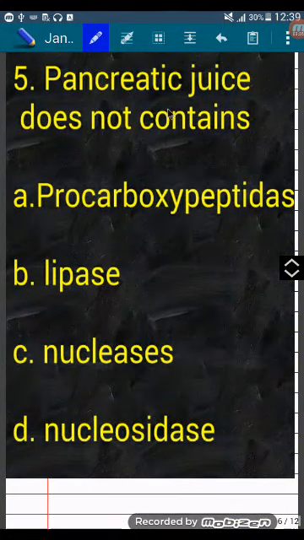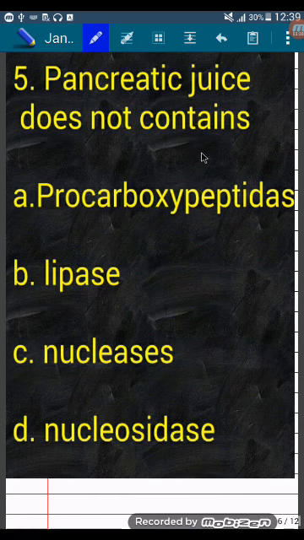Next question. Pancreatic juice does not contain A. Procarboxypeptidase, B. Lipase, C. Nuclease, D. Nucleosidase. So pancreatic juice does not contain D. Nucleosidase, which is present in intestinal juice.